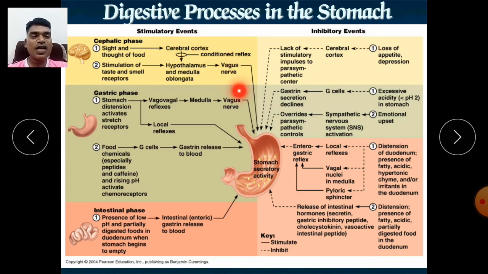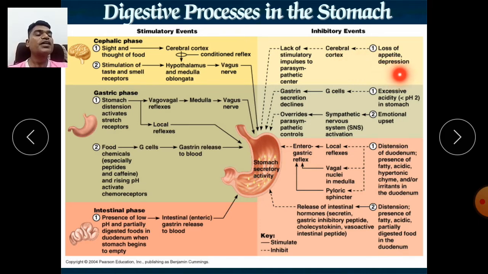Now here all are regarding the secretion of HCl. Here these all are regarding the inhibition of HCl. How can HCl be controlled? Because in our body everything is controlled. All things should be under control. HCl also, if it is more, it will produce acidity. If it is less, it will produce achlorhydria. That's why it should be at a normal level. So how can it be controlled?